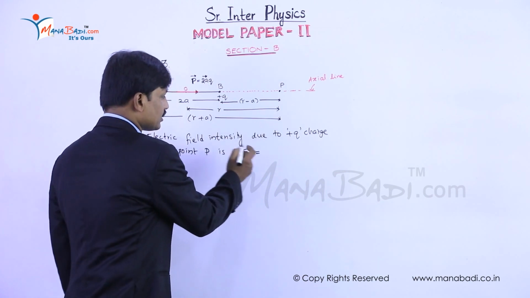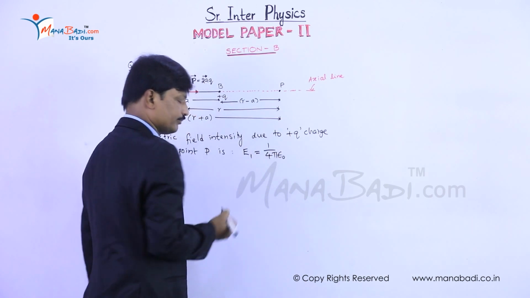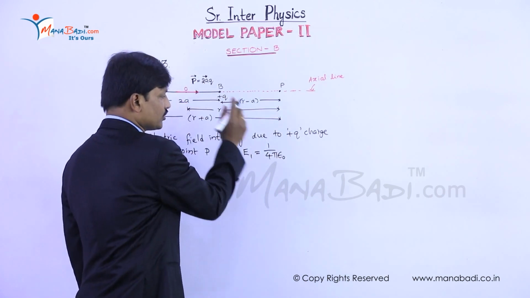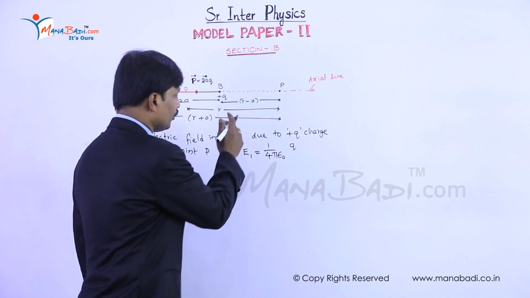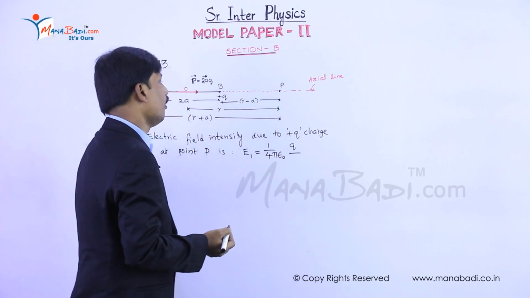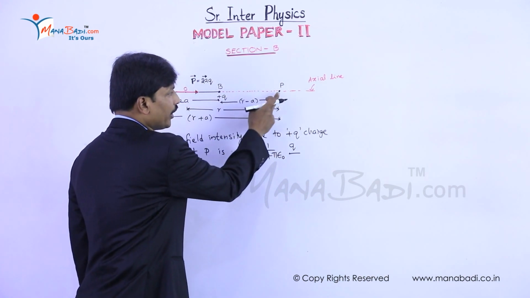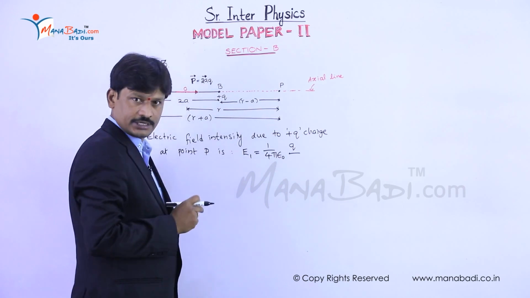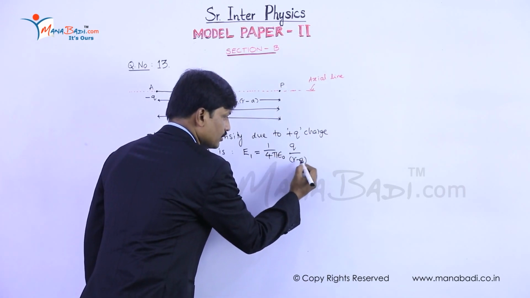Now in this case, 1 by 4 pi epsilon naught, Q means here it is positive charge, no need to take sign, we have to give the direction only, Q by R square, distance square actually. From positive charge to point P, the distance is R minus A. So, it is R minus A whole square.